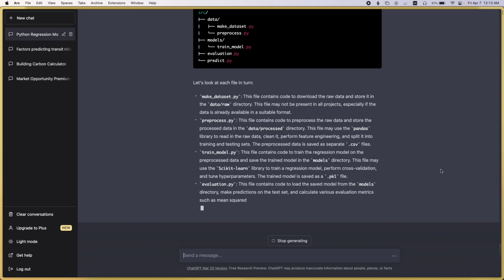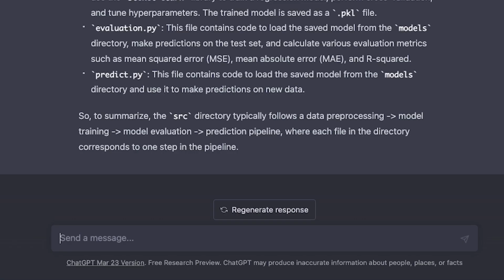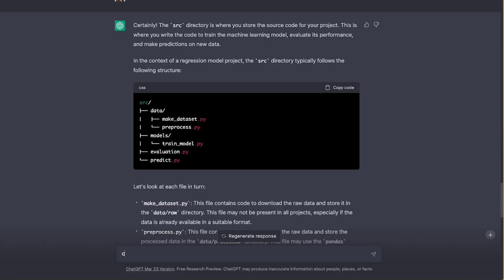train the model. And here, I find this really helpful because it gives me the workflow for how I should set this up in a shell script or something like that. So it can answer the very specific questions that I have, and that's something that a YouTube tutorial or a blog post just can't do.